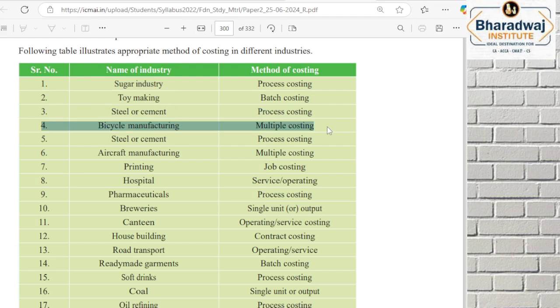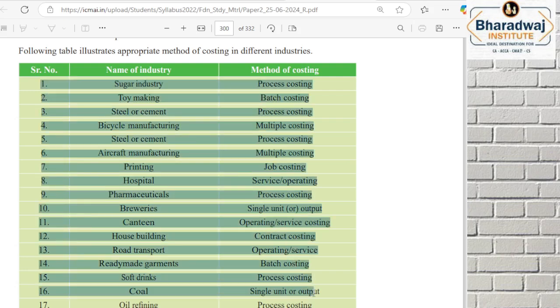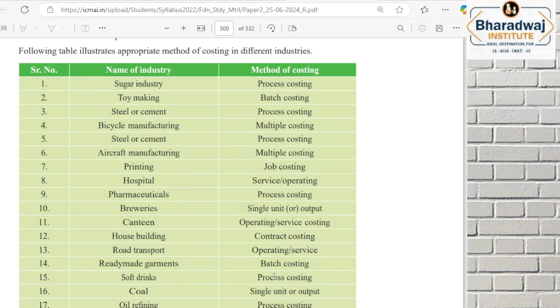Everybody are multiple costing. Parts manufactured பண்ணும்போது batch costing. Assemble பண்ணும்போது job costing. I request you to go. இதை பேஸ் பண்ணி டெஃபினட்டா உங்களுக்கு ஒரு மல்டிபிள் சாய்ஸ் கொஸ்டின் இருக்கு.